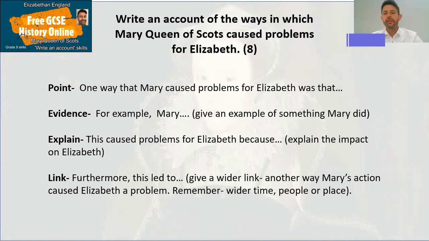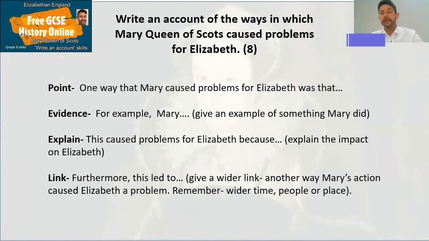One way that Mary caused problems for Elizabeth was that she led rebellions. Okay, quite simple, I know, but it will keep you more focused. One way Mary caused problems for Elizabeth was that she had to change her religious policies. Okay, much more advanced and will get you more marks. So looking for that, repeat the question, set up an argument.